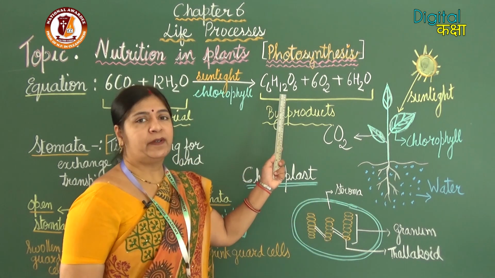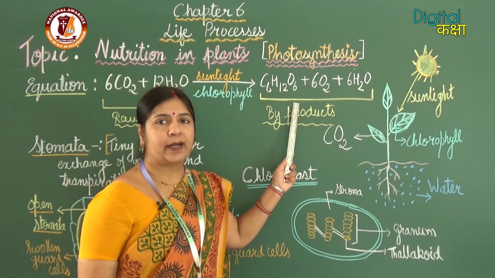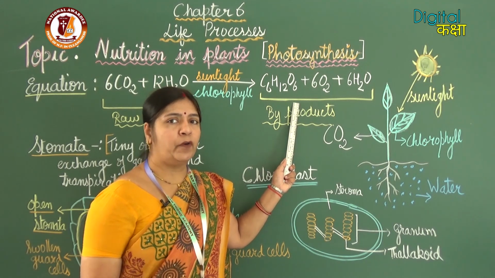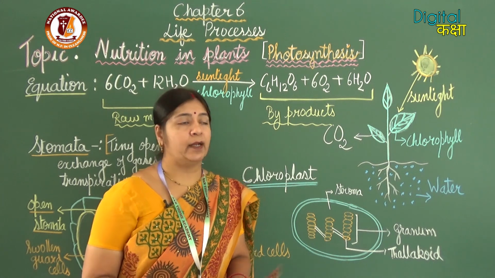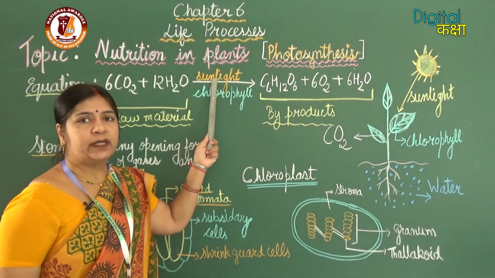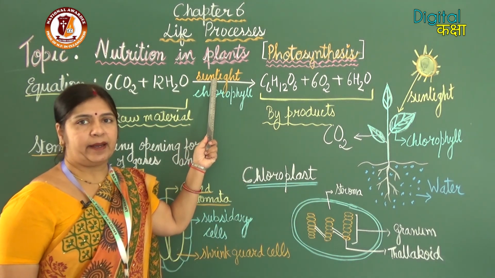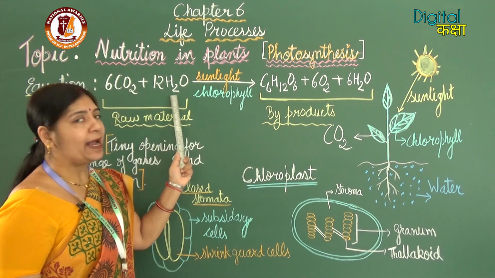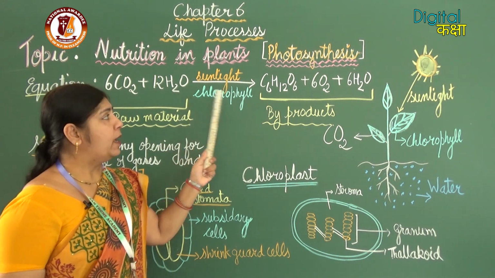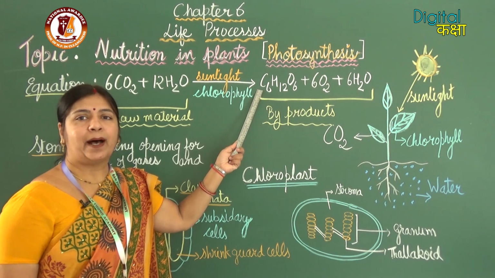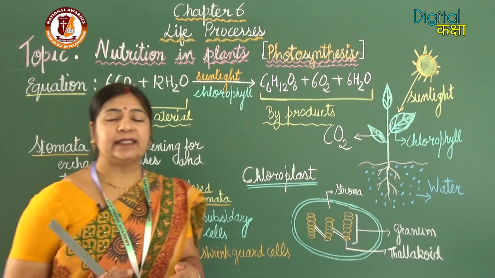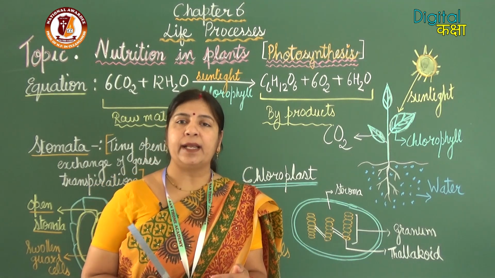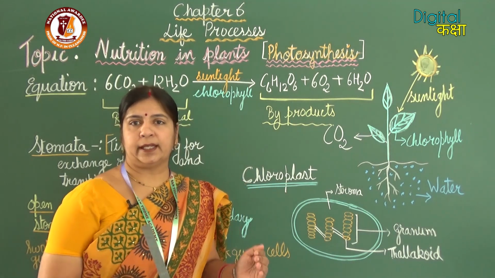This is glucose which is produced by a chemical reaction. So during photosynthesis, the solar energy gets converted into chemical energy because a chemical reaction is taking place and a chemical compound is produced, that is the glucose. So solar energy gets converted into chemical energy during photosynthesis.